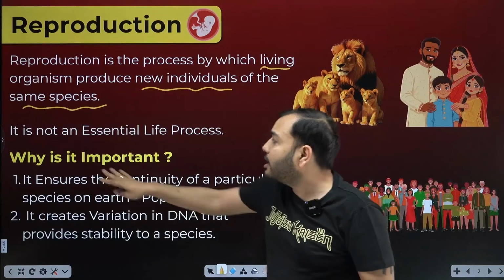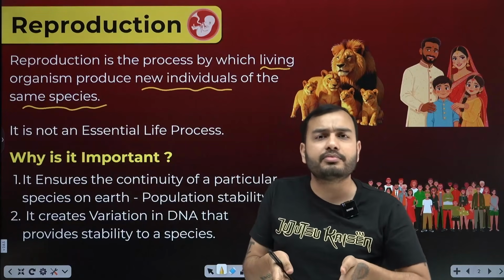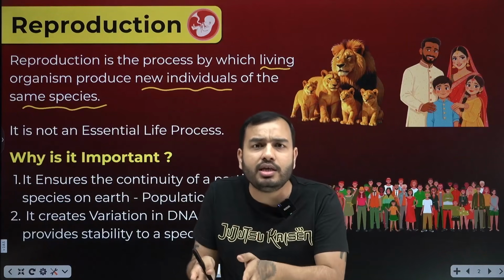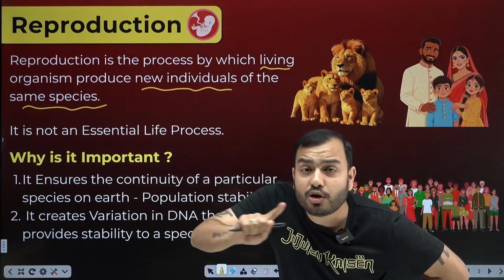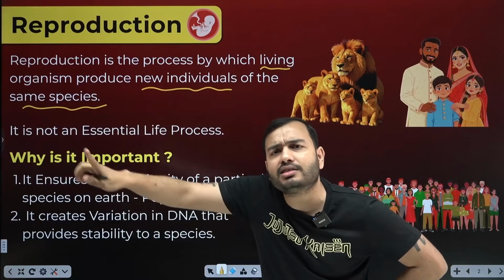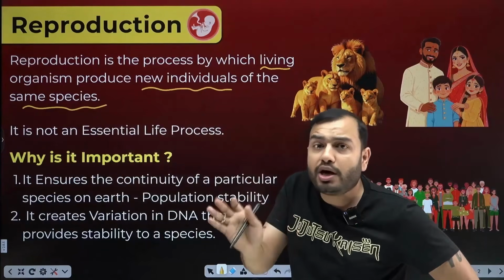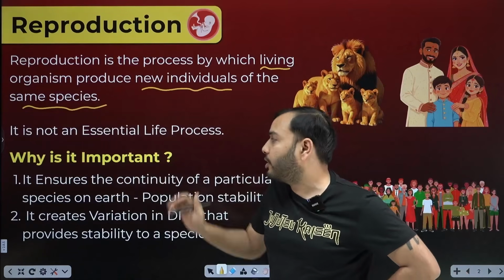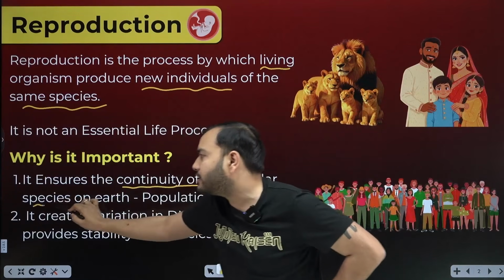Now the question comes, why is this important? Why is it necessary to reproduce? This is the point: if the species does not reproduce, slowly the species will die. So the continuity of species remains. Humans remain for centuries, dogs remain for centuries. Reproduction is important for the continuity of species. It ensures the continuity of a particular species.